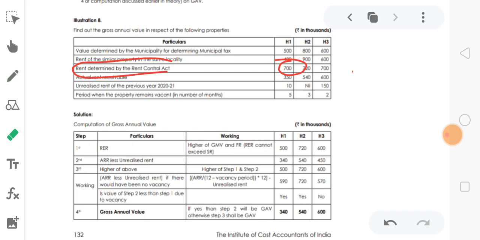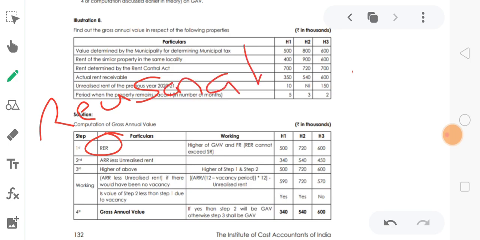The reasonable accepted rent cannot exceed the standard rent, but it can be lower than the standard rent.